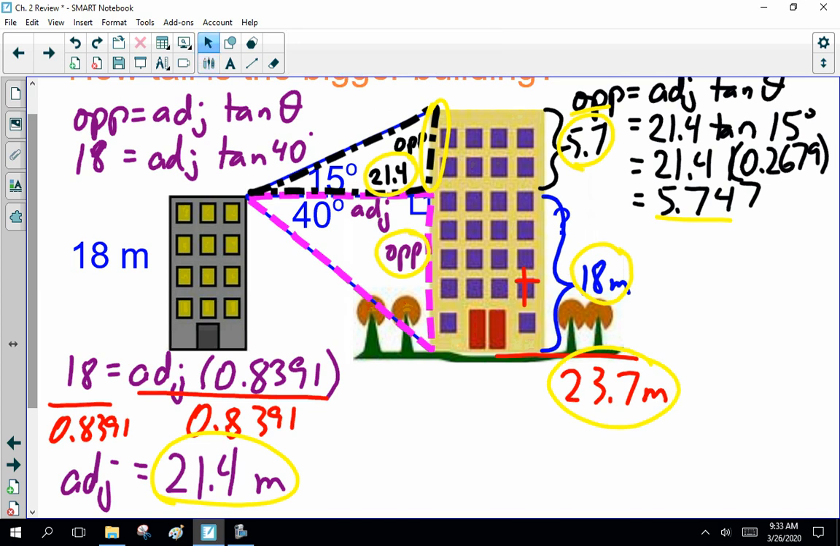All right, so that's it for Chapter 2 Trig. You see the same equations over and over again. When do you use which equation? Keep practicing. You've got enough review questions there. If you've got questions, ask. If not, good luck.